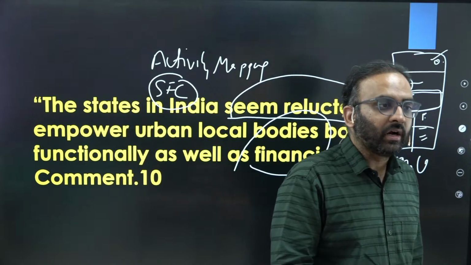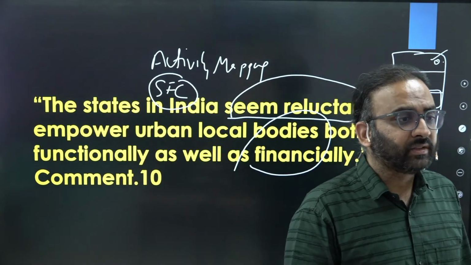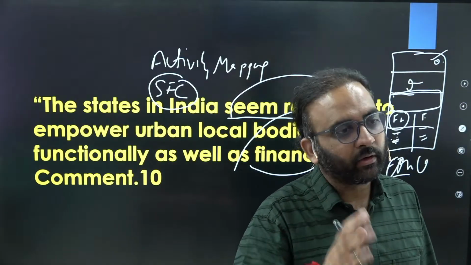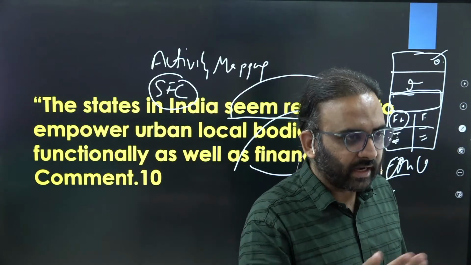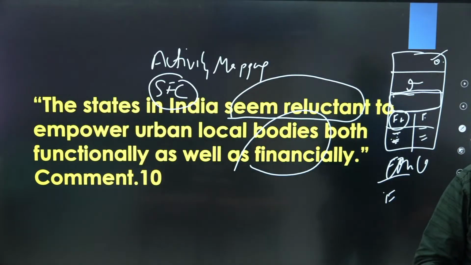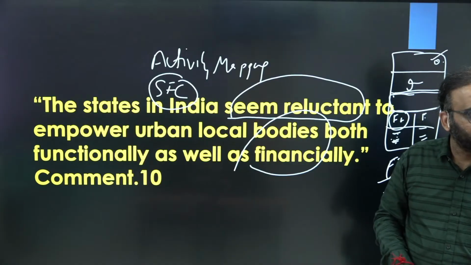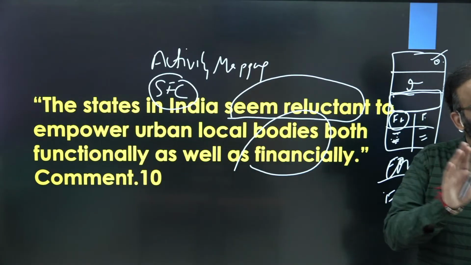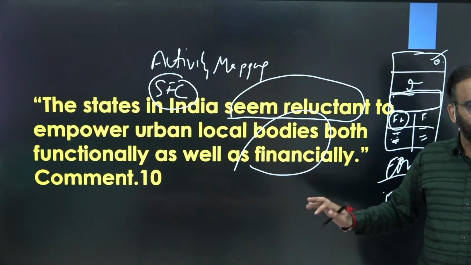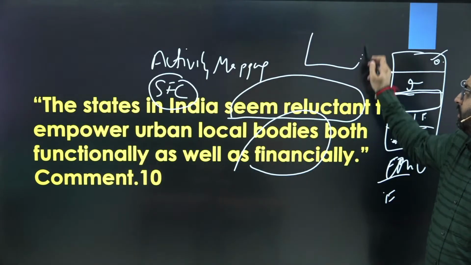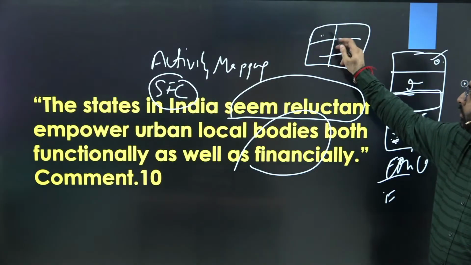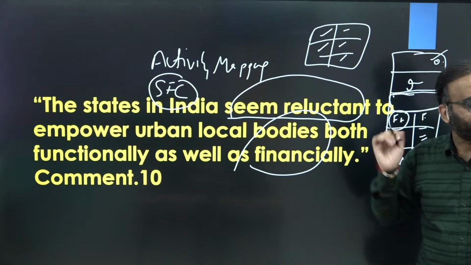So they are dependent on grants from the Centre and state, and these grants are tied to schemes. That means such a grant will be used for that particular purpose. So they do not get untied grants, right? So that's how you could write about finances. Clear? And there should be a corresponding solution for every issue you pinpoint. So that's why your conclusion should be, suppose, 75% of the page. You will write suggestions for functions and also finances. Clear?